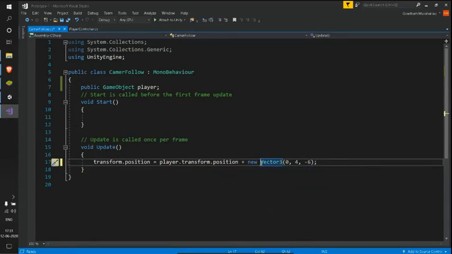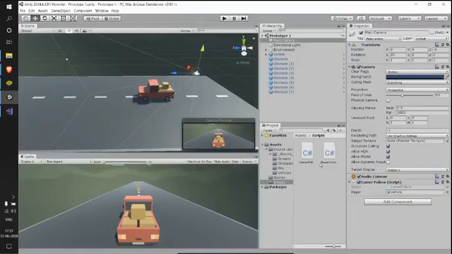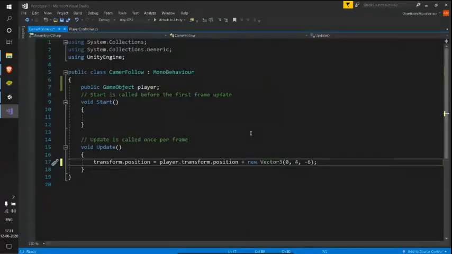So we are creating a new Vector3 with these values: x as 0, y as 4, and z as -6, which are the same values which our camera has. Let's just save this. Now we are adding a Vector3 to another Vector3, and this complete result we are assigning to transform.position, which is our camera's position.